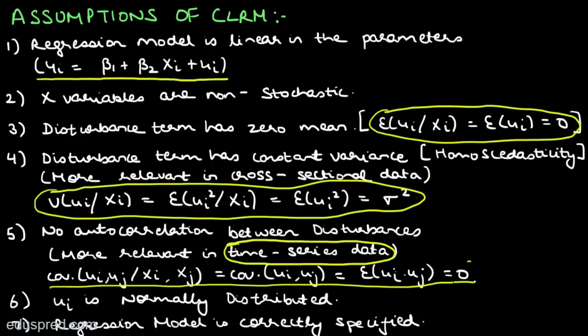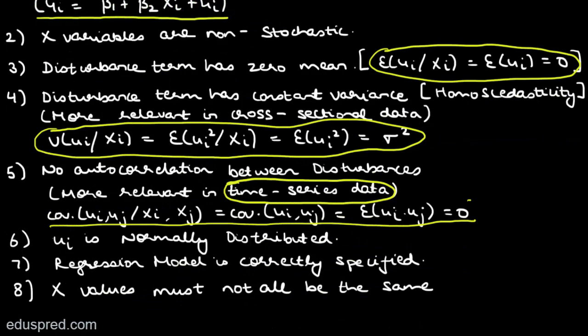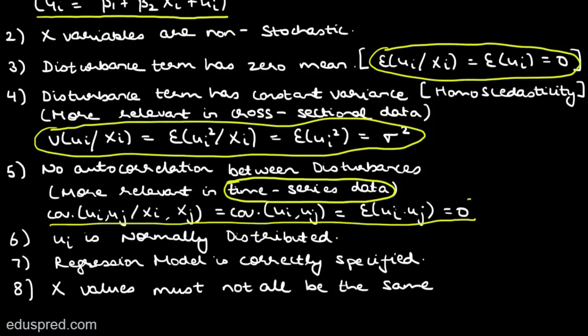Now let's move to assumption number 6. The assumption number 6 is that the disturbance term is normally distributed, quite straightforward. Assumption 7 is that the regression model is correctly specified, and assumption 8 is that the x values, that is the values of the independent variable, must not all be the same. That means there should be some variation in the independent variable that you are incorporating in the model. So this is all about the assumptions. Now let's jump to Gauss-Markov theorem.